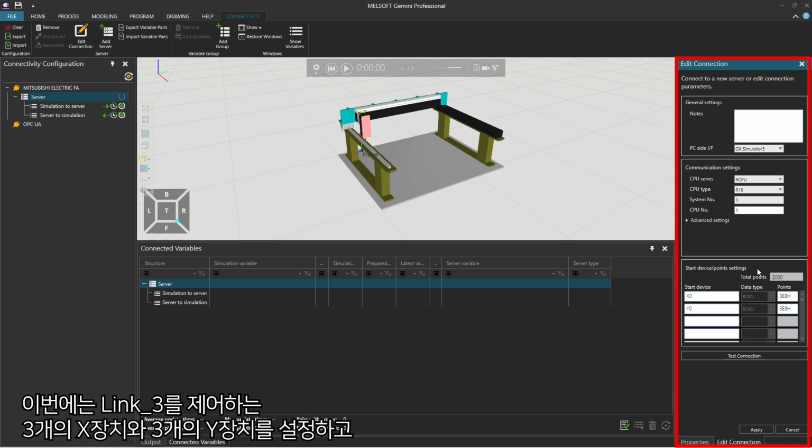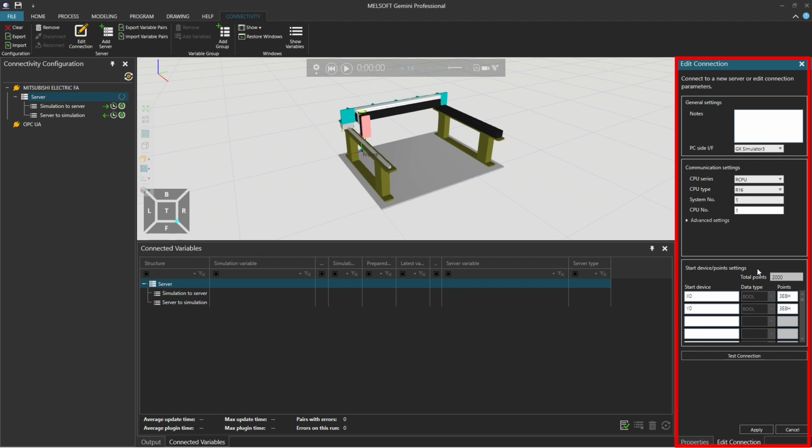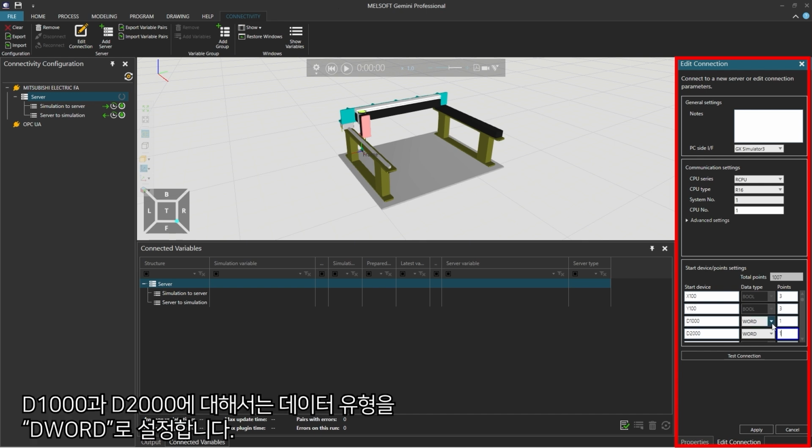This time, set 3X devices and 3Y devices that control link_3, 1 coordinate for the current value of link_1, and 1 coordinate for the current value of link_2. First, set the following start device, points combinations: X103, Y103, D1001, and D2001. For D1000 and D2000, set data type to DWORD.